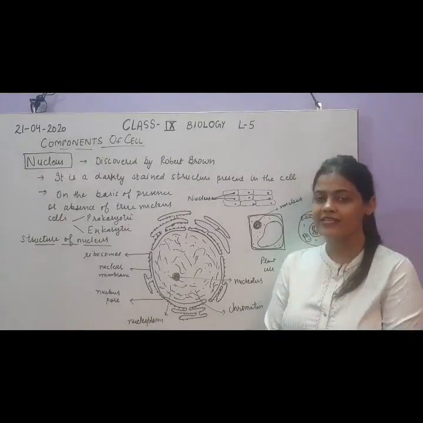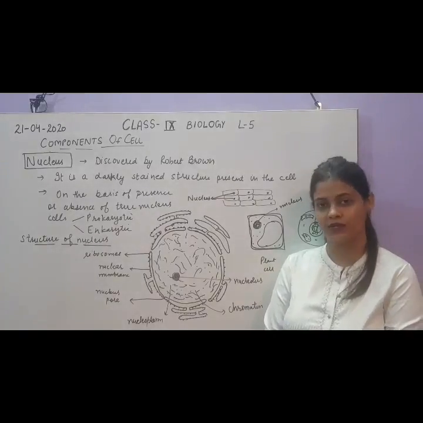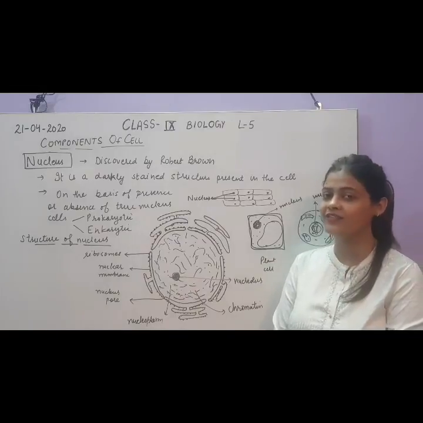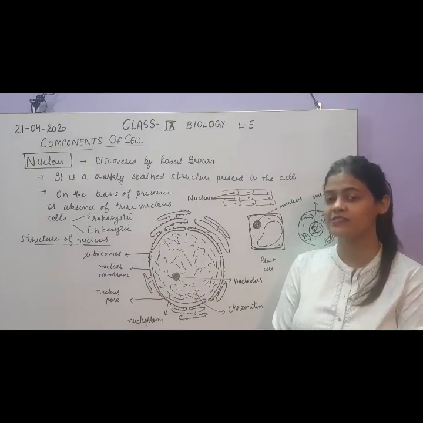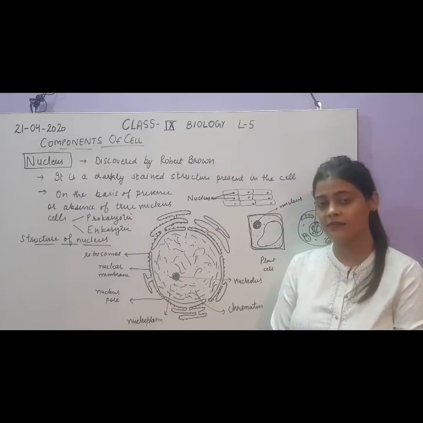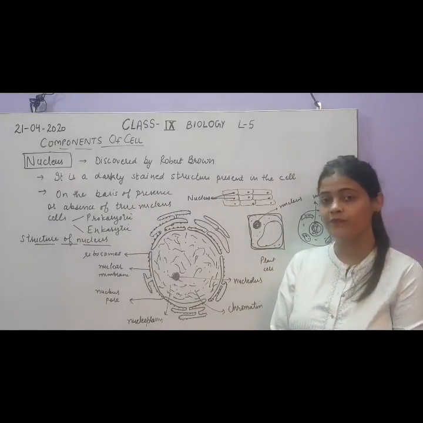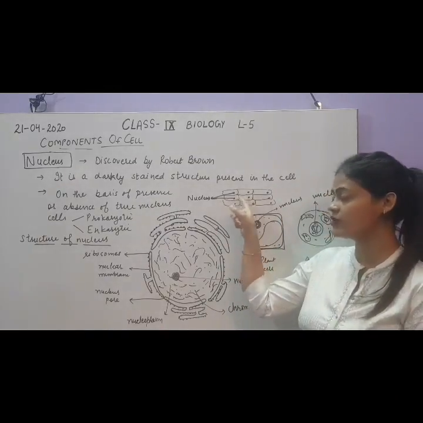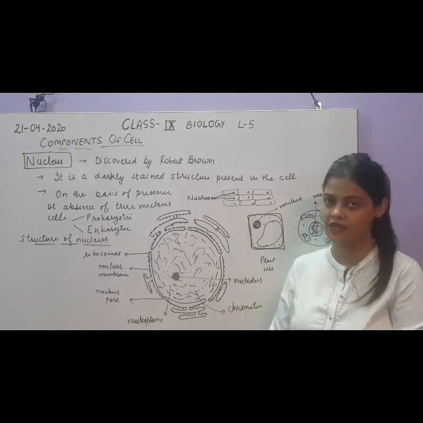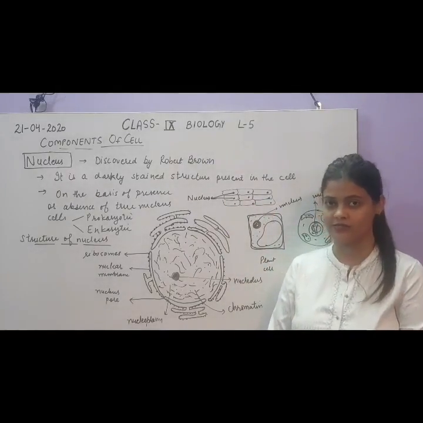Okay, so let us see the next component of the cell, which is a very important component, that is called the nucleus. Do you remember when we started with the discovery of the cell and we discussed the Robert Hooke experiment that he did to see the cells under the microscope? So this was the structure that was visible to him, and these were the cells, and there were some small dark dots present in each cell. These darkly stained structures were actually nuclei.